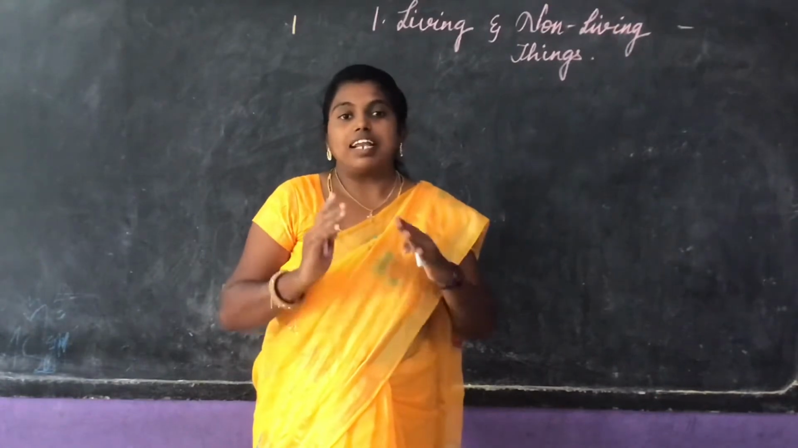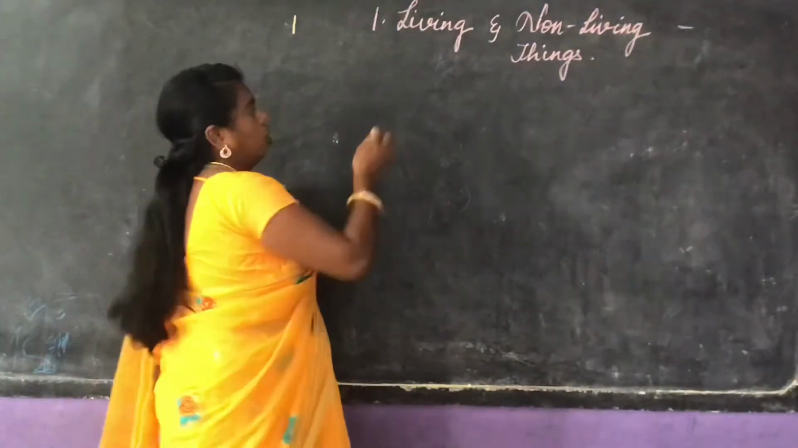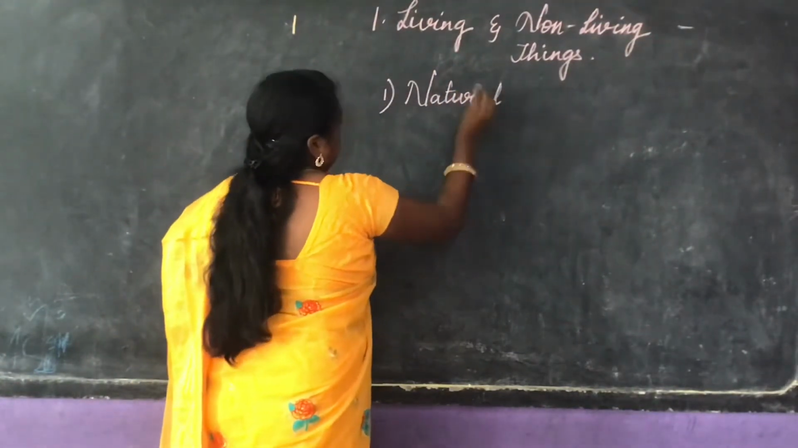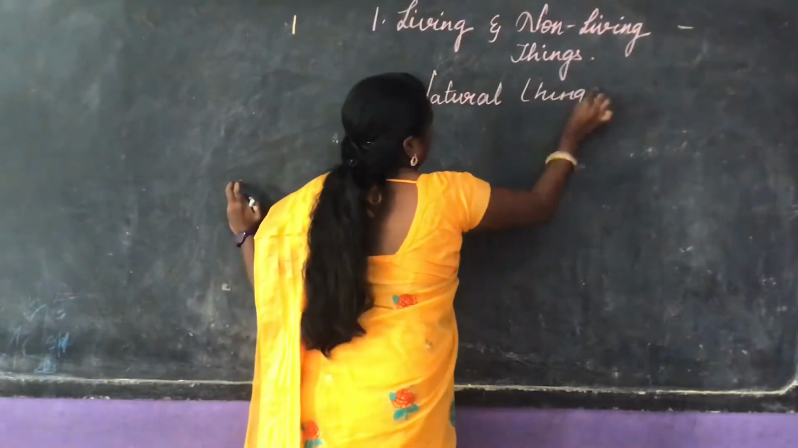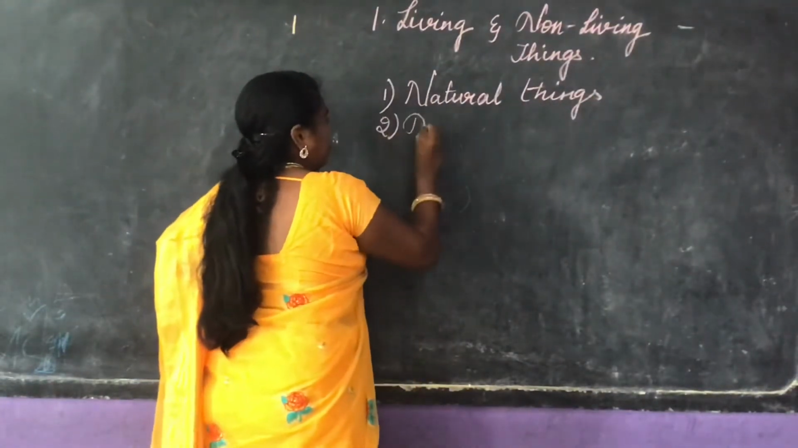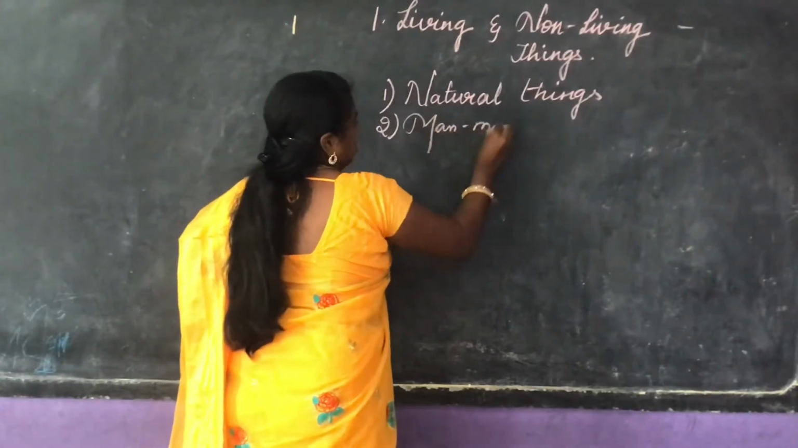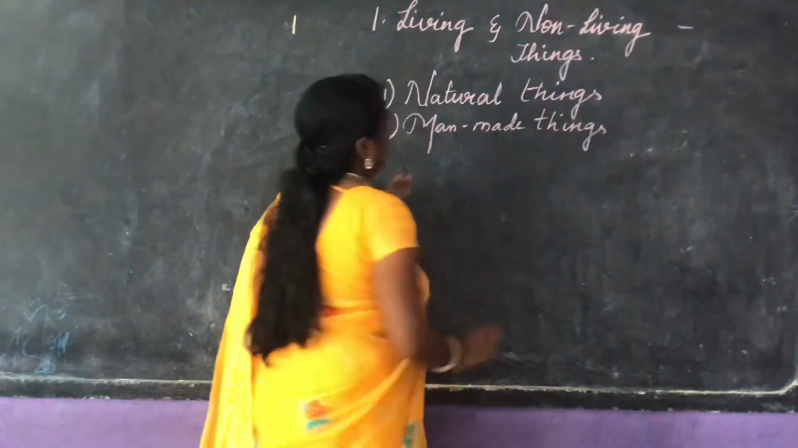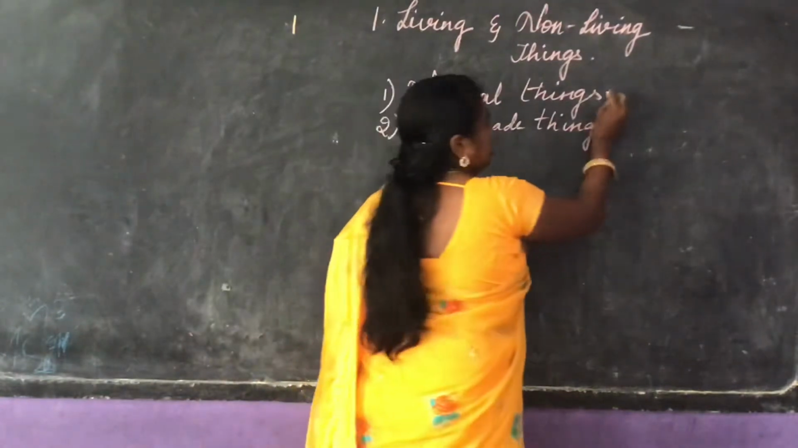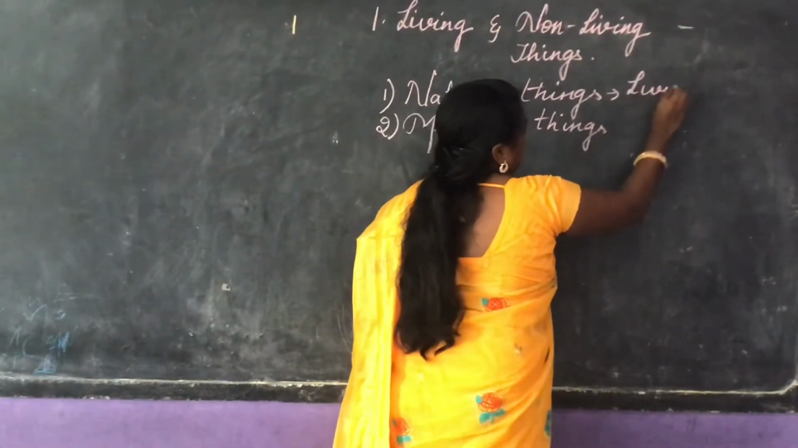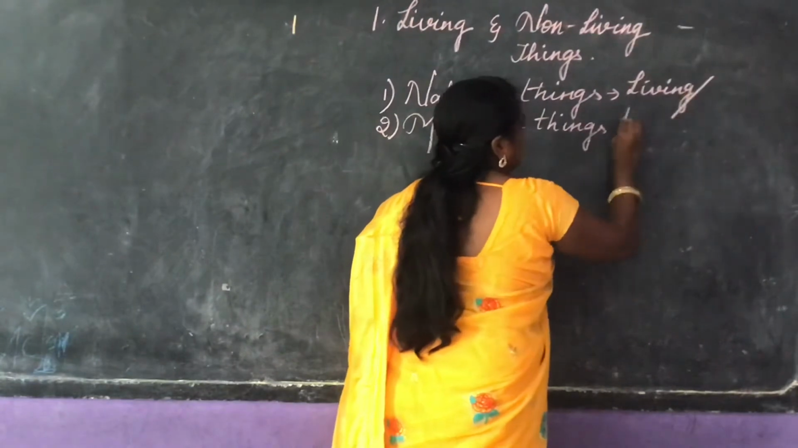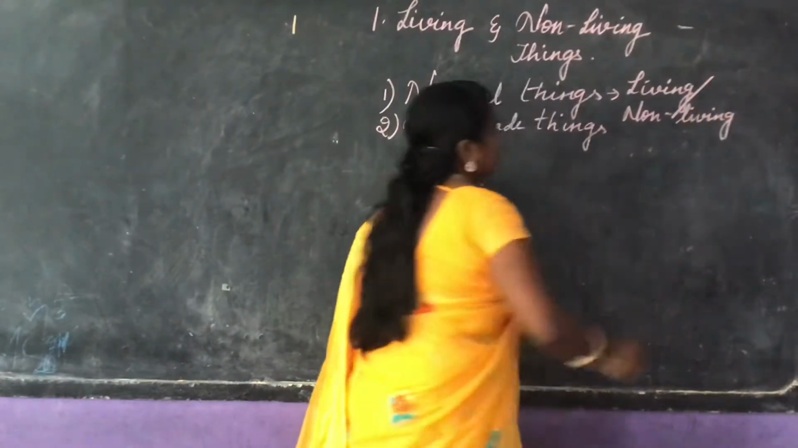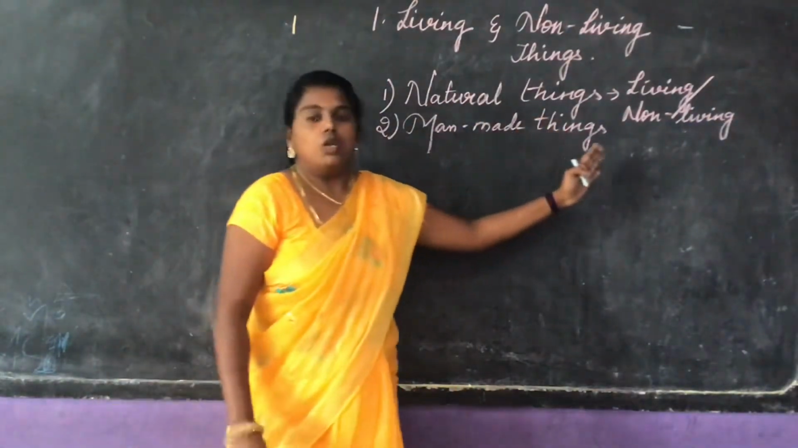And these things have been classified into natural things and the second one is man-made things. These living and non-living things have been classified into natural things. See, in natural things we can see living and non-living things.